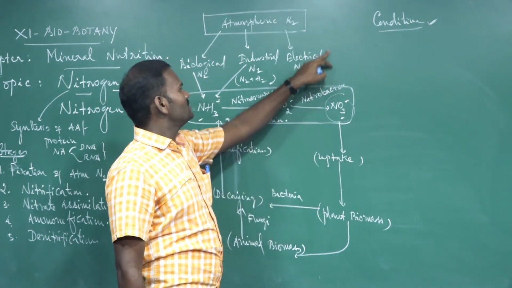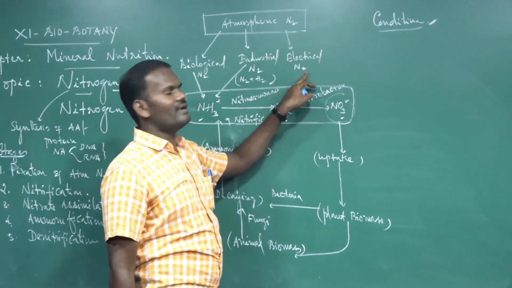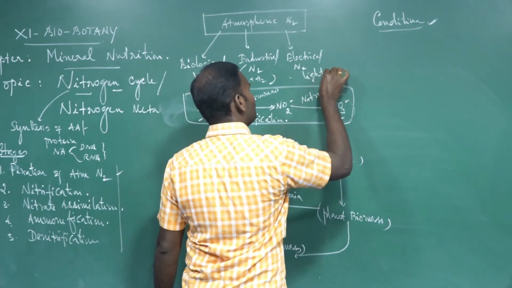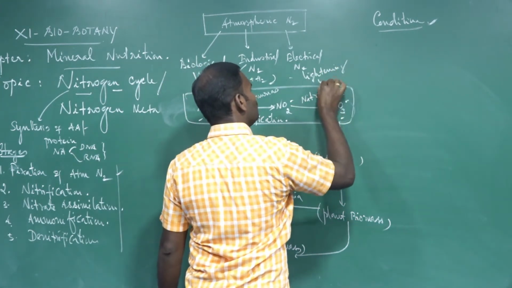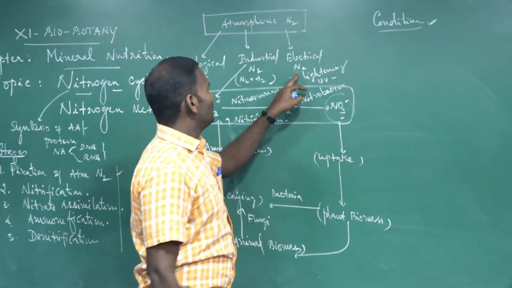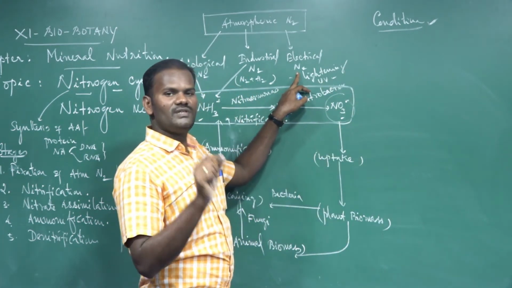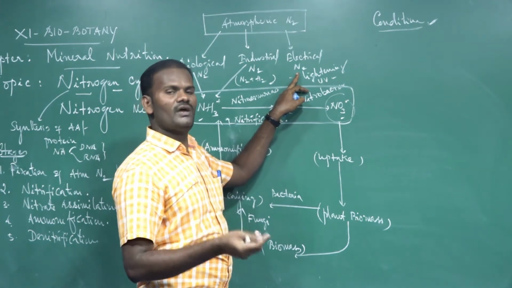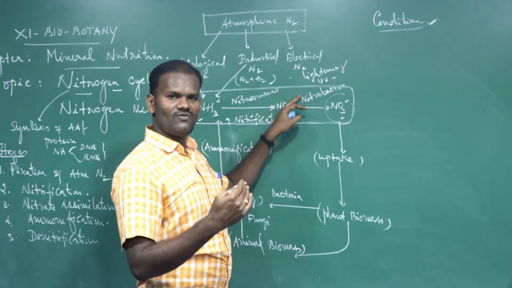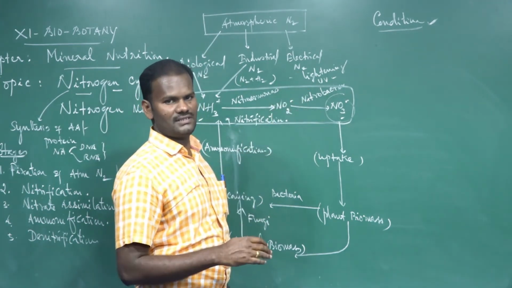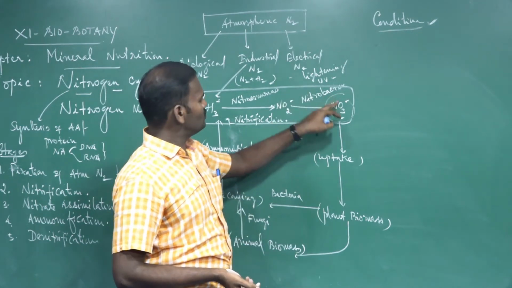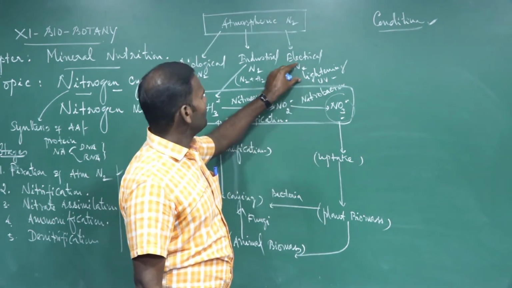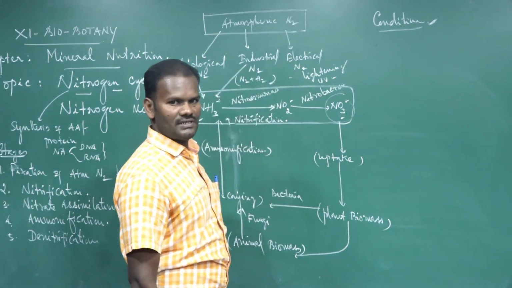In the presence of high temperature in industry, nitrogen fixation occurs. Electrical nitrogen fixation is also called atmospheric nitrogen fixation, due to the presence of lightning and thunder, and UV rays, ultraviolet rays. The atmospheric nitrogen combines with oxygen to form oxides of nitrogen, NO. Again, these oxides of nitrogen combine with water molecules to form nitric acid and nitrous acid. They make acid rain. Through this process, nitrate is also formed. These are the electrical nitrogen fixation and the industrial nitrogen fixation.